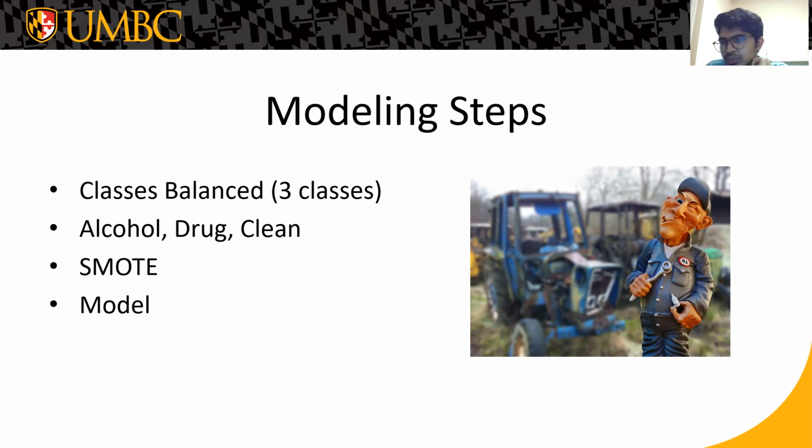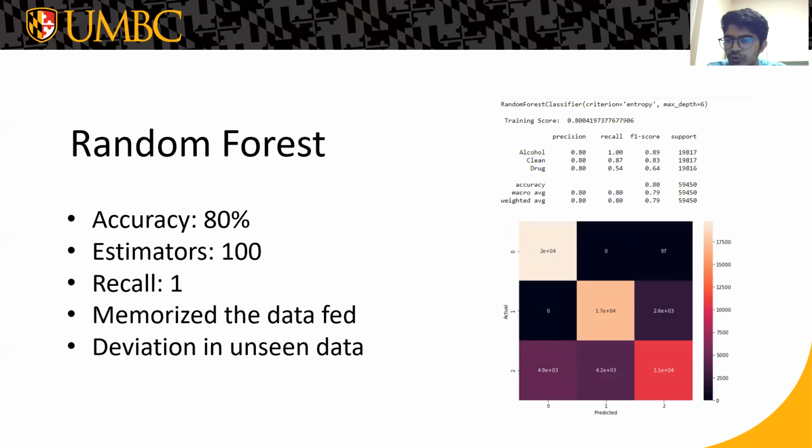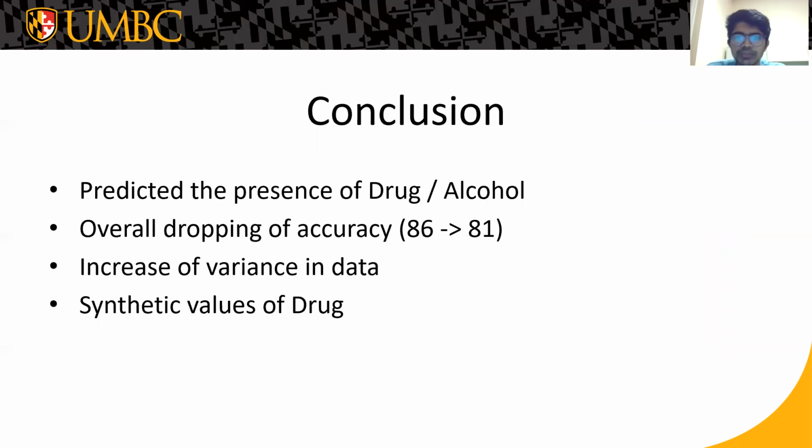And the best estimator for this was the logistic regression with the solver of Newton-CG. The reason for choosing this solver was it has a very low amount of deviation in overall all the scores as compared to other models. And like seeing the random forest, such a strong algorithm can memorize the training data, and there are high chances that it can perform very bad in the unseen data. So that is why we didn't choose this algorithm.